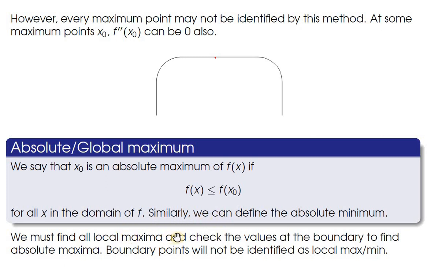So for finding the local maxima and absolute maxima, first you find the critical points and then classify the critical points according to the behavior of the second derivative. That is enough for finding the local maximum points if f double dash x naught is not 0. And to find the absolute maxima and absolute minima, you need to check the boundary points also, because the absolute maximum or absolute minimum can happen at the boundary, whereas at that point the function need not have a stationary point.